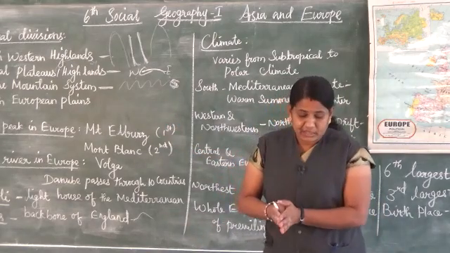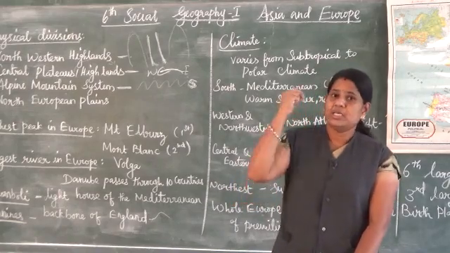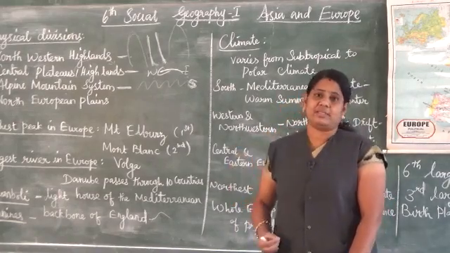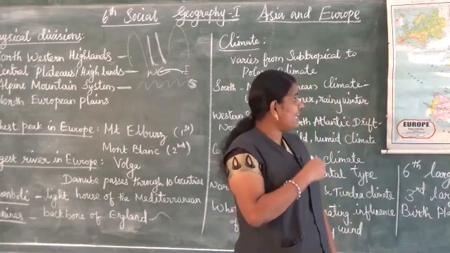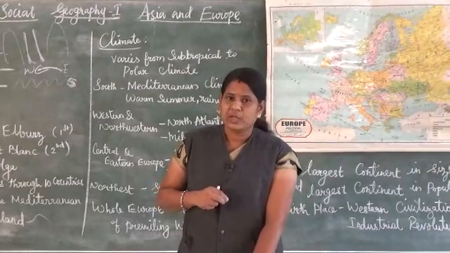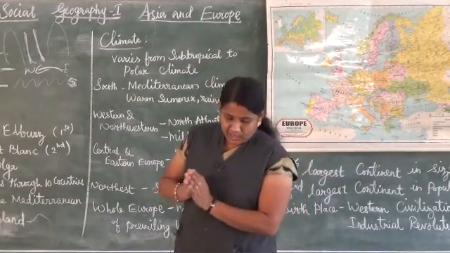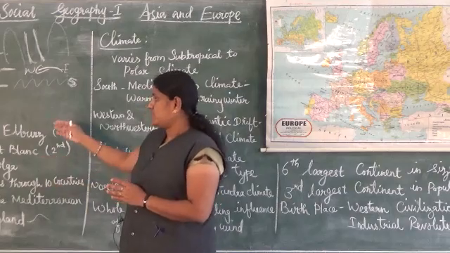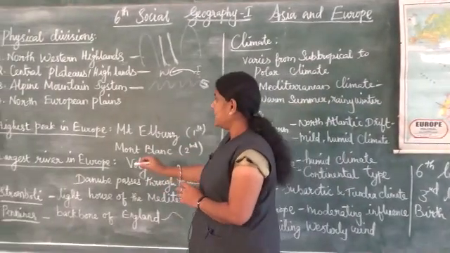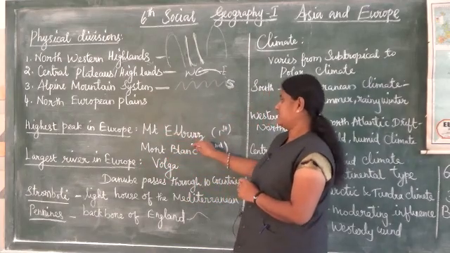Where is it located? The Pyrenees form the natural boundary between Spain and France. If we see Spain and France, this mountain is located there. Which is the highest peak in Europe?